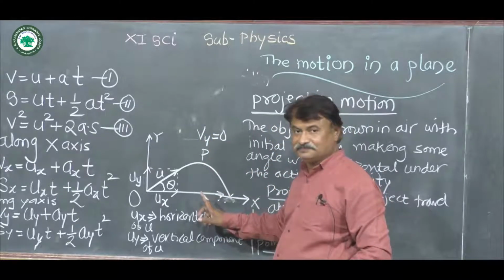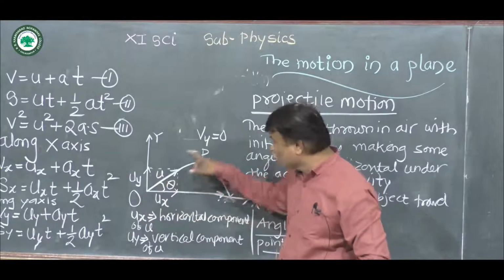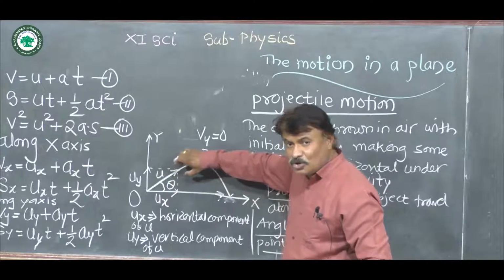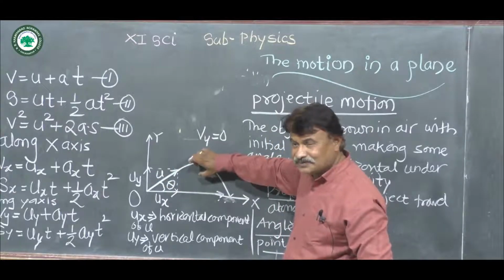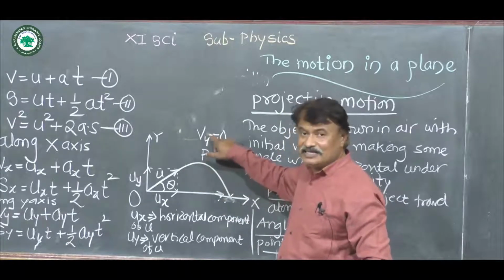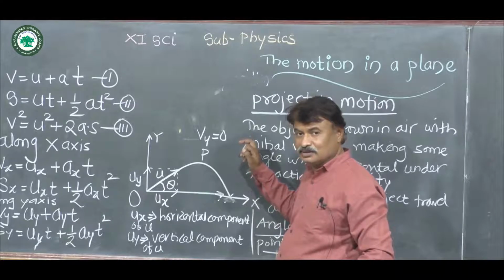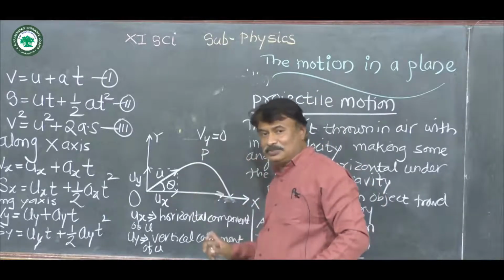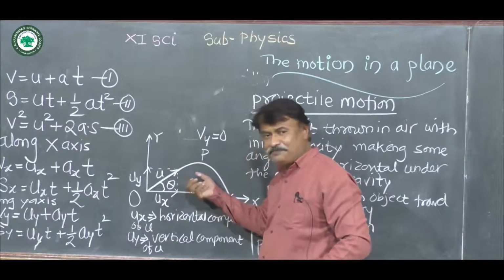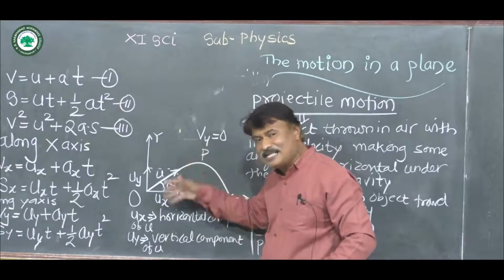Remember that. When projectile is moving from ground surface to maximum height, its velocity continuously goes on decreasing. When it reaches maximum height, then its velocity will become 0. If you consider in terms of component, horizontal component of velocity remains same, remains unchanged, means ux remains as it is.